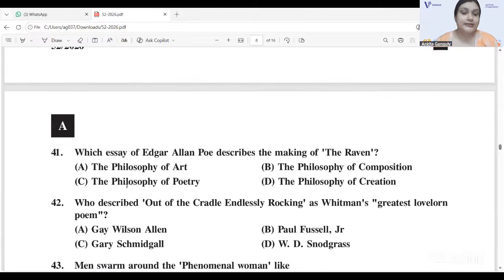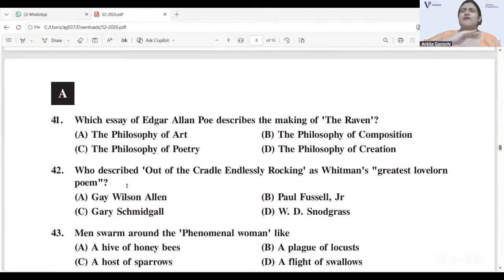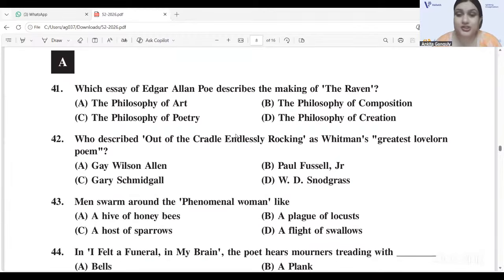Okay, right, next. This is a question which we have discussed in our sessions hundreds and thousands of times. Which essay of Edgar Allan Poe describes the making of The Raven? The Raven is a poem by Edgar Allan Poe, and in one of his critical essays, Poe has elaborated his process of composition of this poem. Which critical essay is it? It is The Philosophy of Composition, 41B.